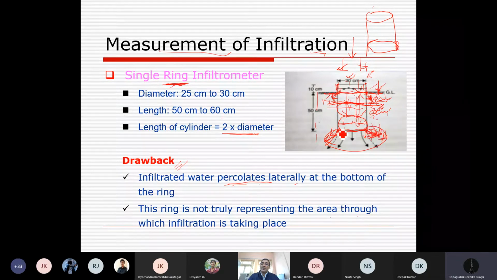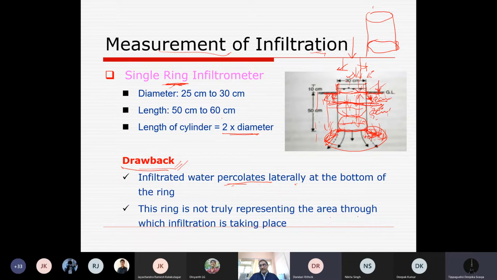The reason is we want to lengthen the time water takes to reach the bottom. Until it reaches the bottom, its infiltration will be almost the same, or it will be retarding, and then again increasing. So these are basically the drawbacks here. And that's why, to avoid this time coming very fast, a longer cylinder length has been taken.